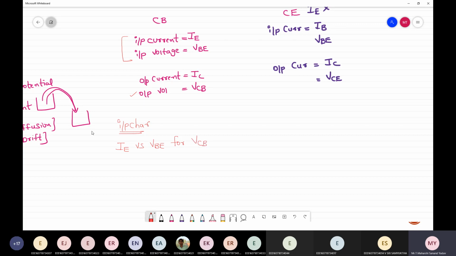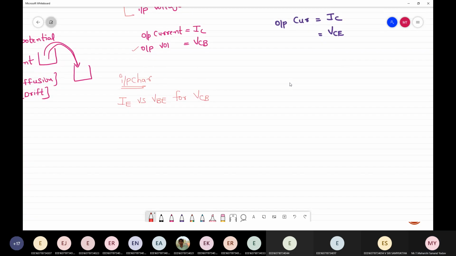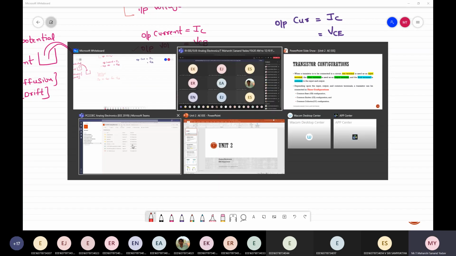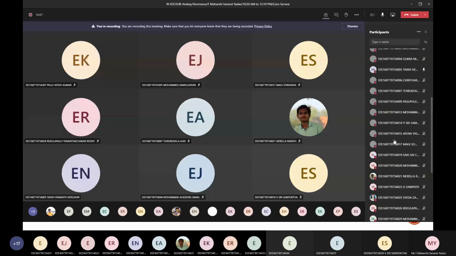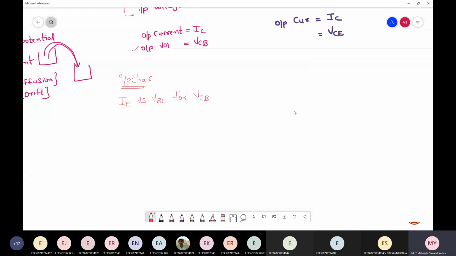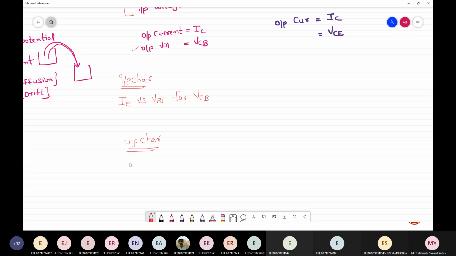This is the input characteristic. Suppose it is output, how to plot output characteristics? It is simply current IC versus VCB